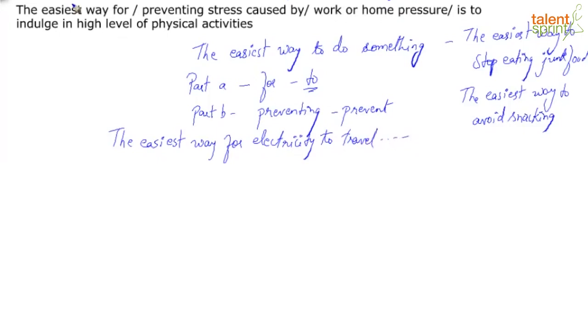So in this construction, I would say the easiest way for, I'm going with a noun here. To, again, verb. So in the construction, I would go with the easiest way to prevent stress.